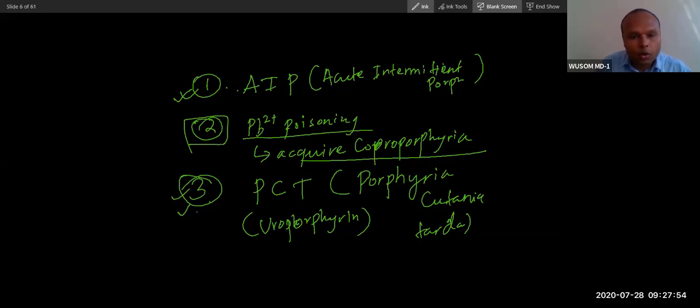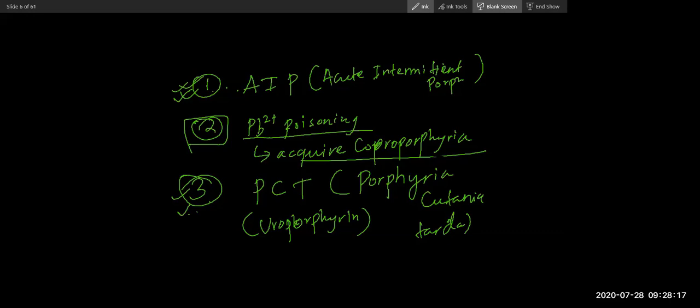We will study all of them, but we will focus mainly on acute intermittent porphyria and porphyria cutanea tarda, because these are important from the exam point of view. You need to know the other things as well, but if you understand these, you will memorize the others too. So did you understand these three porphyrias that I told you about? Did it make sense?